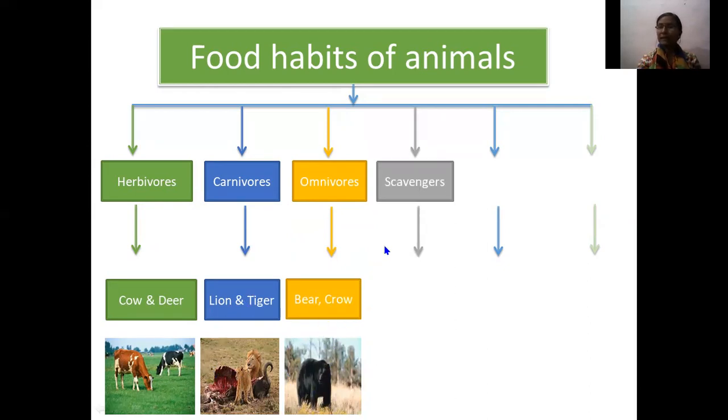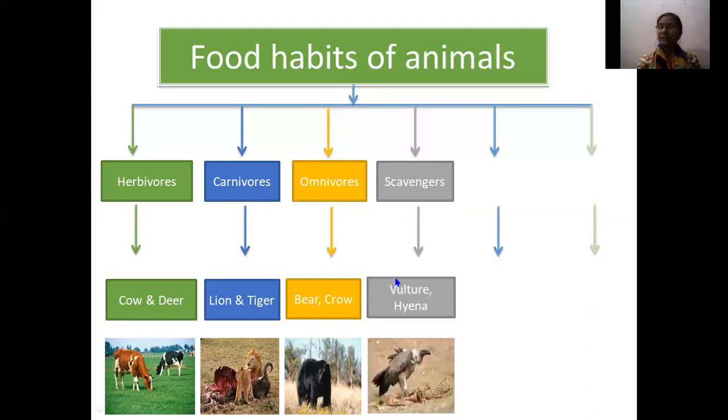Next one is the scavengers. Scavengers are the animals which feed on dead animals, such as vulture and hyena. They are feeding on dead animals, so that's why they are known as scavengers.